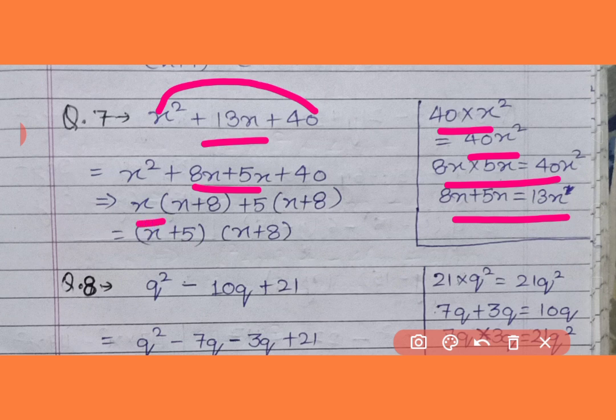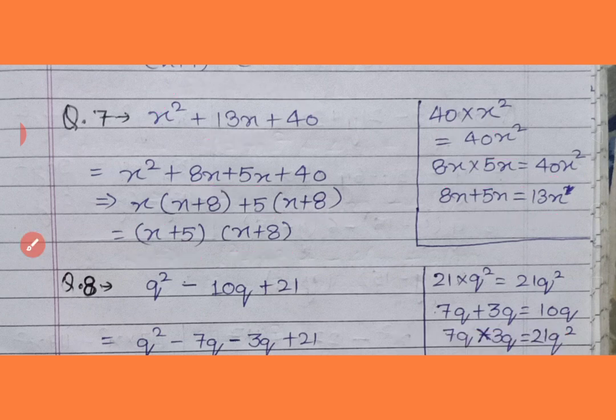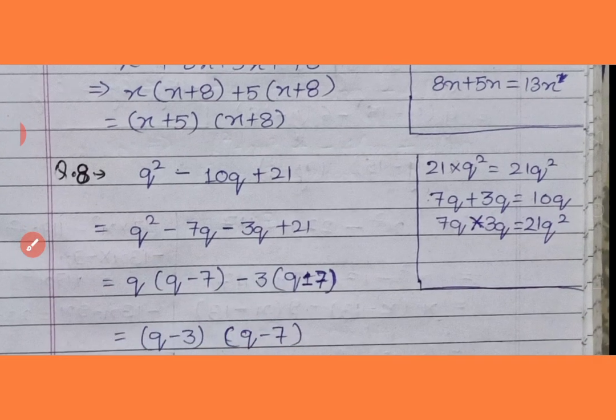So x is taken outside, so it will be x plus 8, and in second grouping we have taken 5 outside, then it will remain again x plus 8. X plus 8 is common, so we will take it out and remain x plus 5 will be written in the second bracket. Now we have to go on the next question.